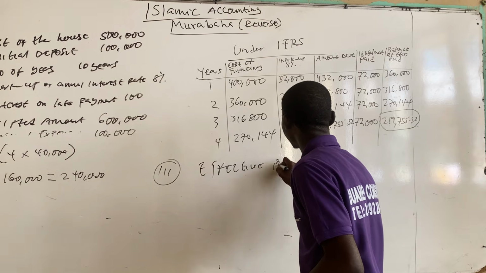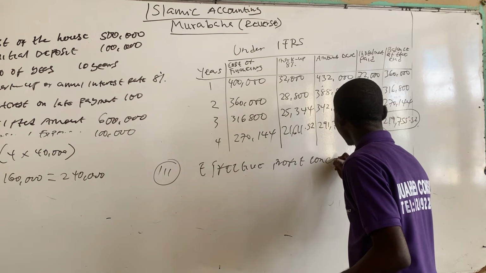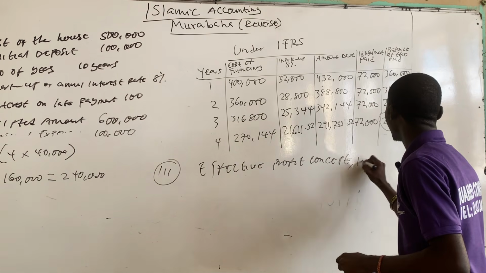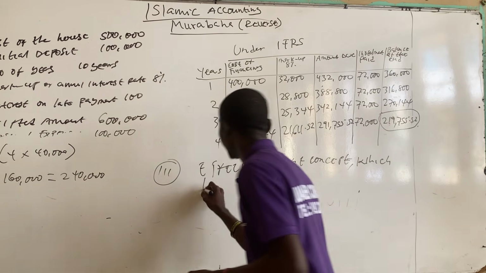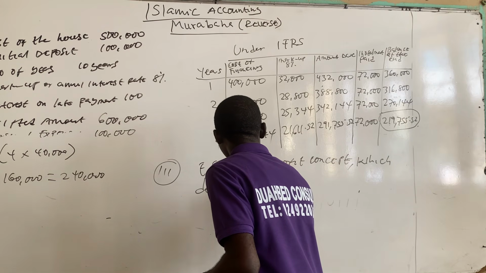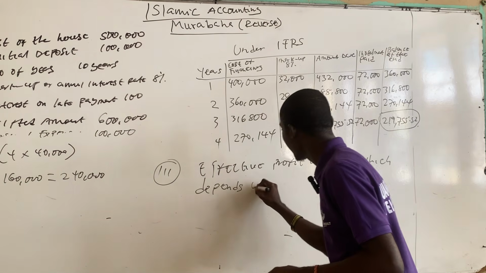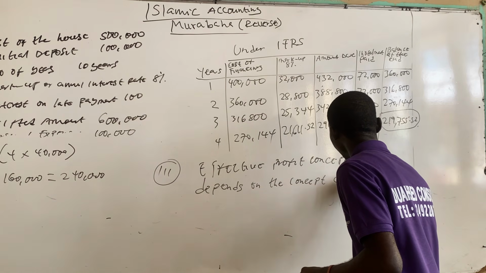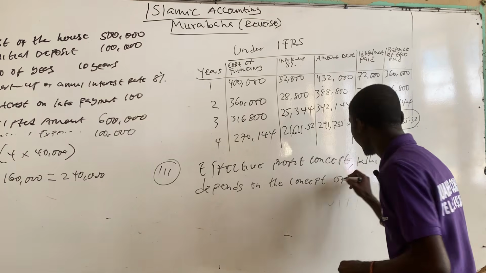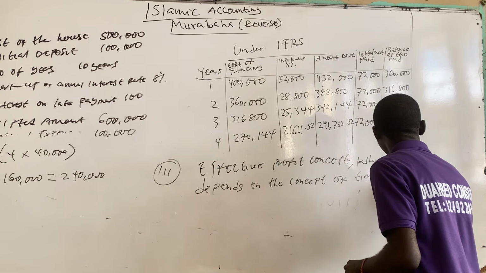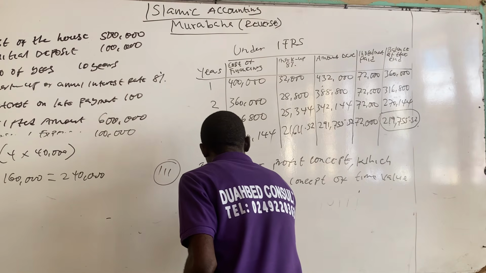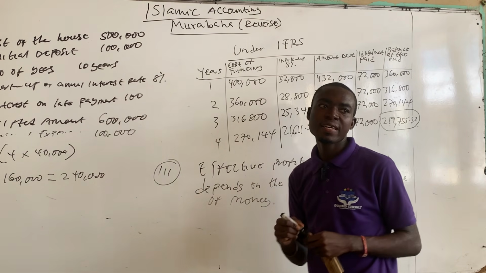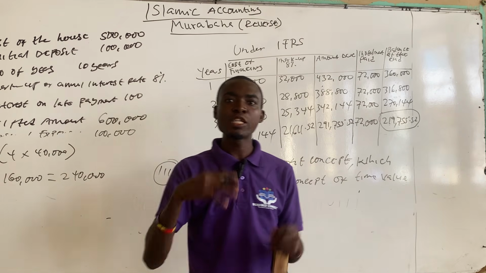the effective profit concept, which depends on the concept of time value of money. Time value of money simply means that a cedi today is worth more than a cedi tomorrow.